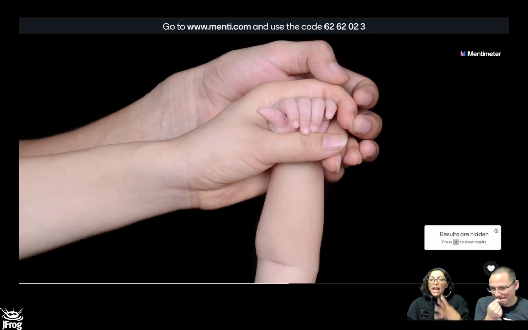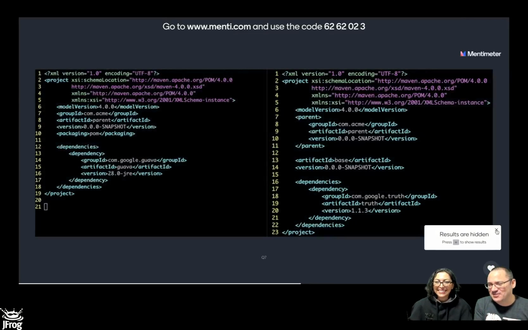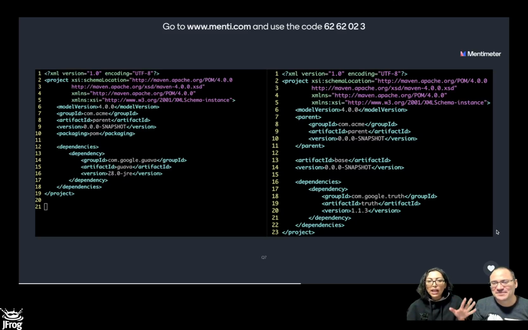So now it's time to talk about parent POMs. Because so far we have seen a single POM, and that's kind of easy. But the moment that we start adding hierarchies and more POMs, then things start to get a little bit tricky. Okay, so we will have a project POM and a parent POM. On the left side, we have the parent, which defines an explicit dependency, guava 28. And on the right side, we have a child, which depends on that parent, and defines a transitive dependency.